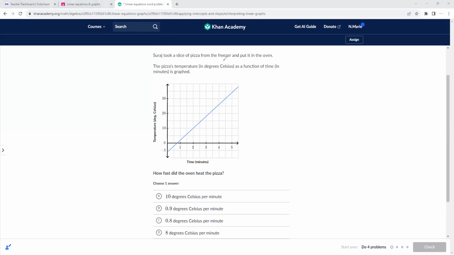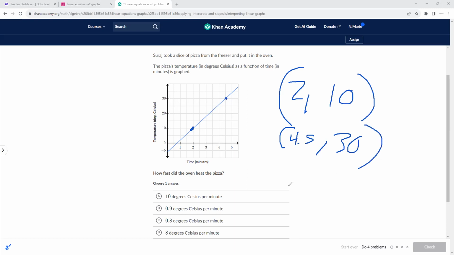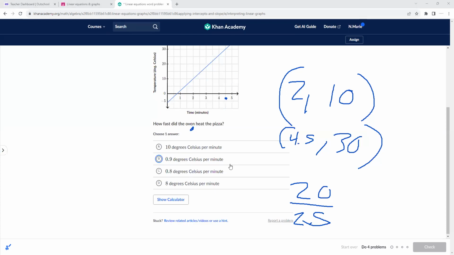This person took a slice of pizza from the freezer and put it in the oven. How fast did the oven heat the pizza? So we would need to find slope. So that point's at 2, 10. And this point here, I'm just trying to find 2 points. This one's at 4.5, 30. Okay, so change of y over change of x. 20 divided by 2.5 is 8.